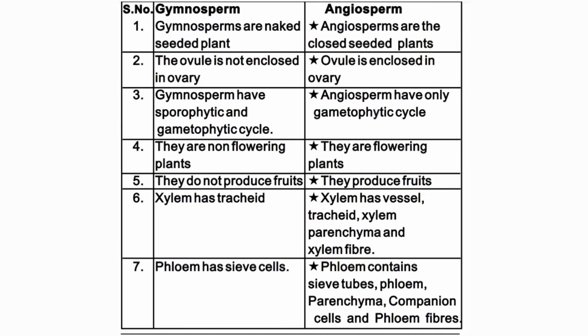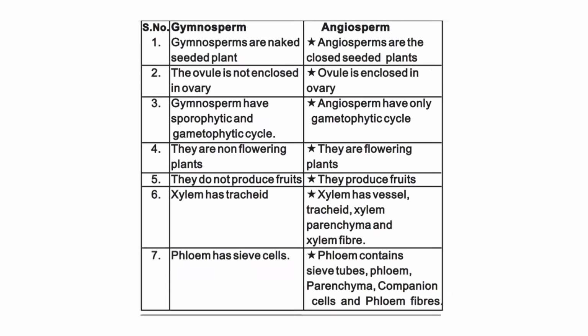Gymnosperm. They are non-flowering plants. Angiosperm. They are flowering plants. Gymnosperm. They do not produce fruits. Angiosperm. They produce fruits. Gymnosperm. Xylem has tracheids. Angiosperm. Xylem has vessel, tracheid, xylem parenchyma and xylem fiber. Gymnosperm. Phloem has sieve cells. Angiosperm. Phloem contains sieve tubes, phloem parenchyma, companion cells and phloem fibers.